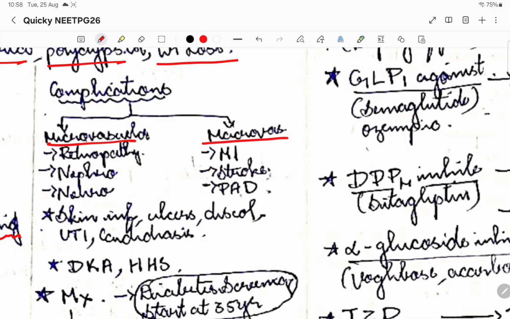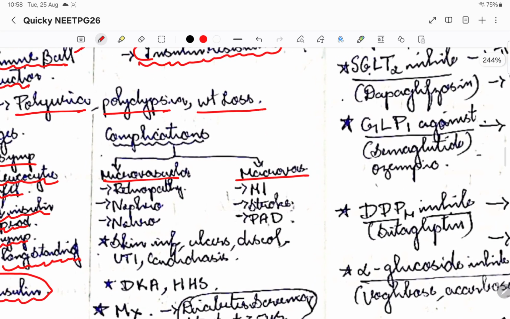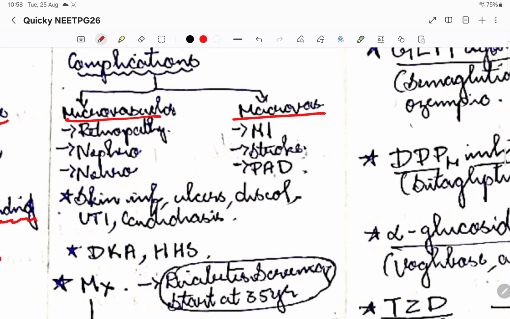Then coming to type 2 diabetes mellitus, the main complications are microvascular and macrovascular. They might come to the hospital with polyuria, polydipsia and weight loss, or they might present with complications. Microvascular complications are retinopathy, nephropathy and neuropathy. Neuropathy, meaning polyneuropathy, is where they have tingling sensations in the lower limb, upper limb and so on. This is what the patient might come to the doctor with. Macrovascular complications might be myocardial infarction, stroke and peripheral artery disease.